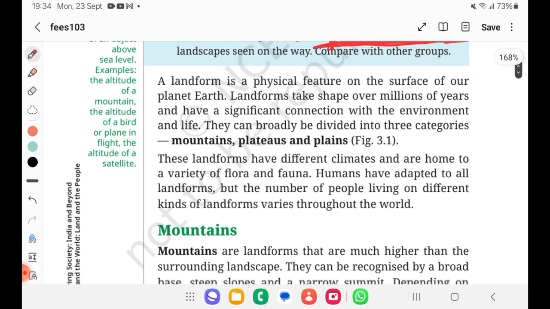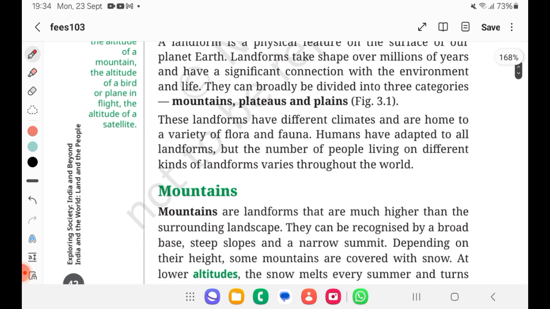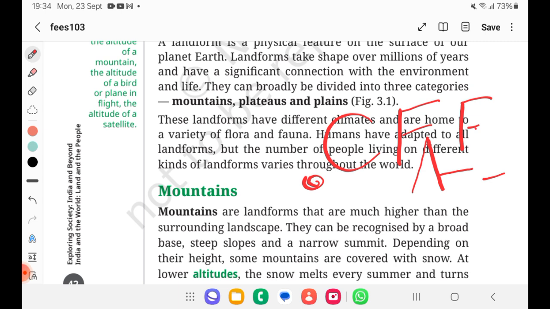When you notice mountain, plateau and plain, we should know there will be a climate change, flora change and fauna change. We already learnt from the previous chapter that flora is plants and fauna is animals.